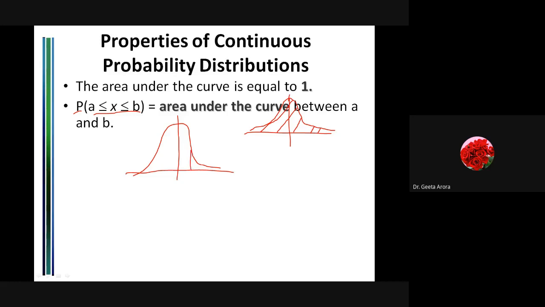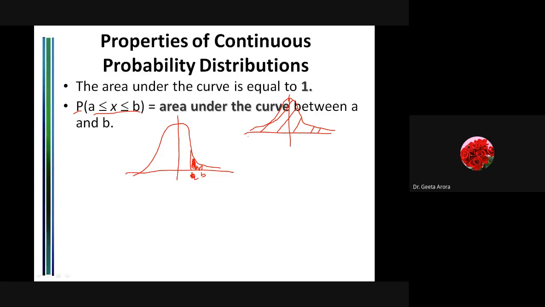If x has a value a, which is here, and b, which is the next point, and we ask the probability that x lies between a and b, then obviously it is the area under the curve from point a to b. So we have to just calculate the area that goes from a to b.